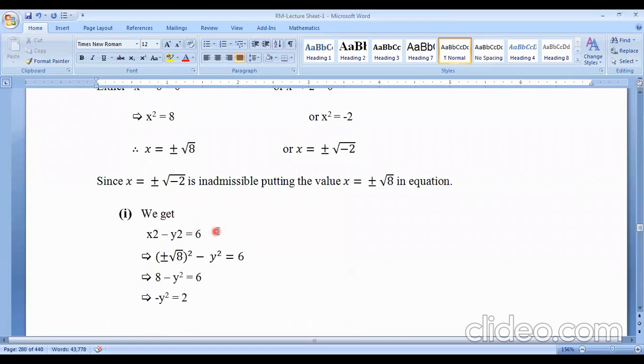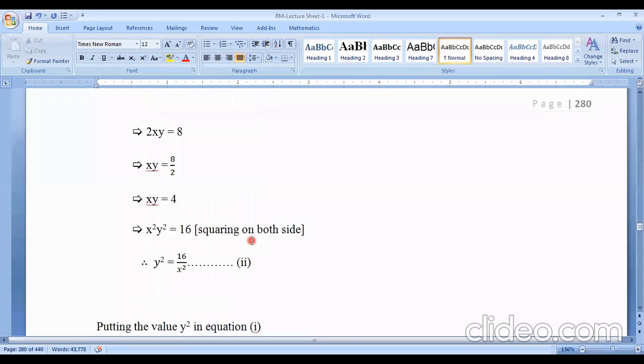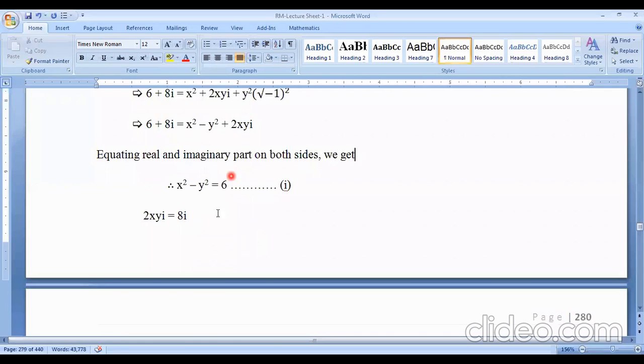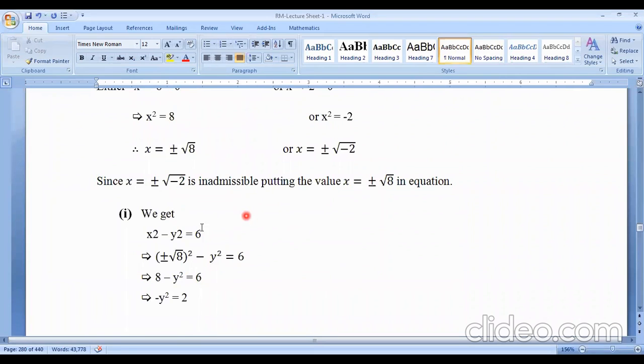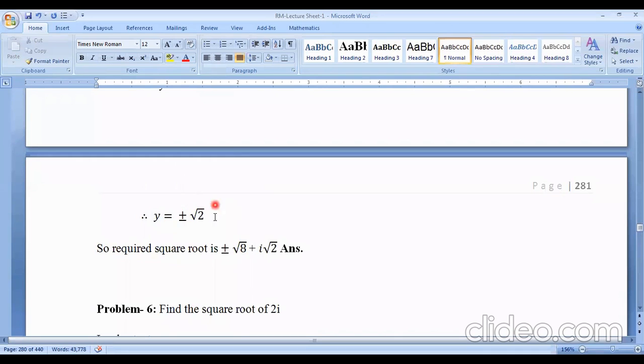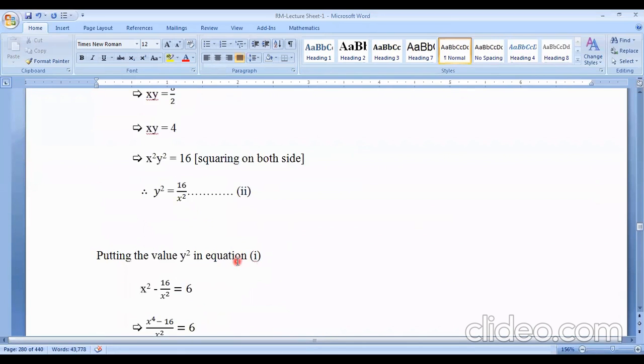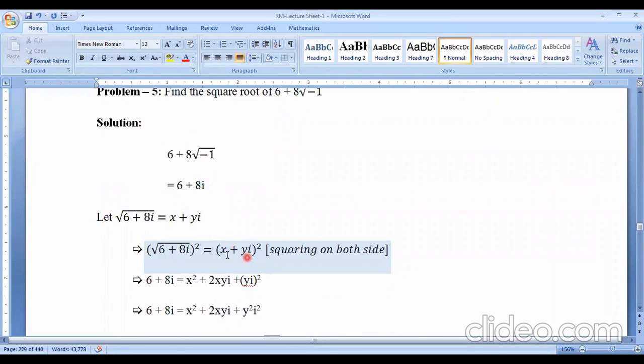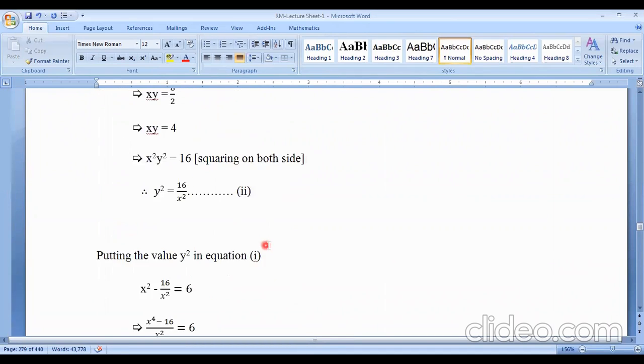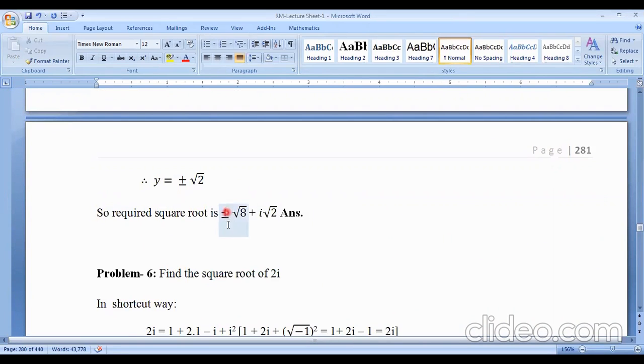So we get another one: x square minus y square equals what? It was 6, from equation 1. From equation 1 we get this. So x square equals plus minus root 8 whole square. That means 8 minus y square equals 6. So y square equals what? y equals plus minus root over 2. So the required square root is what? x plus iy. So putting x values and y values, we get these values. x plus iy values will be plus minus root 8 plus i root over 2. This is the required result.